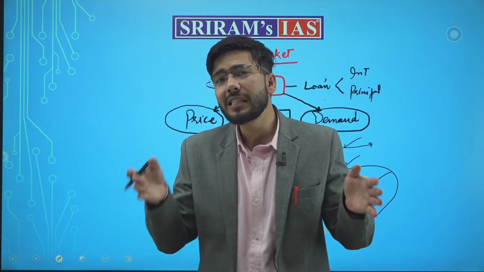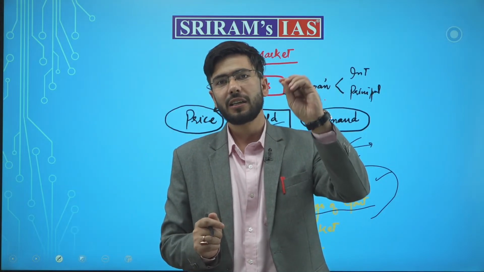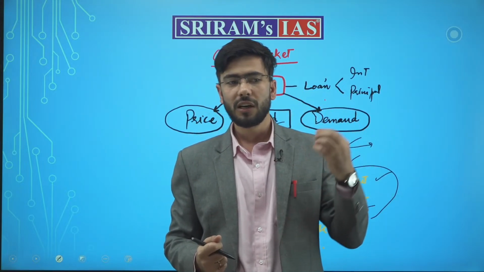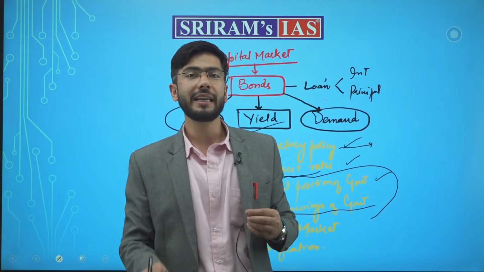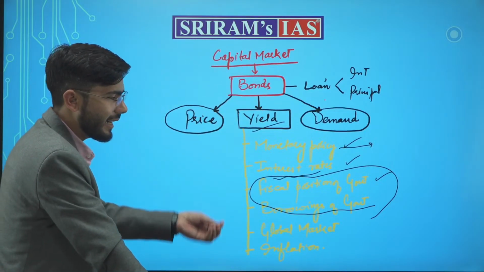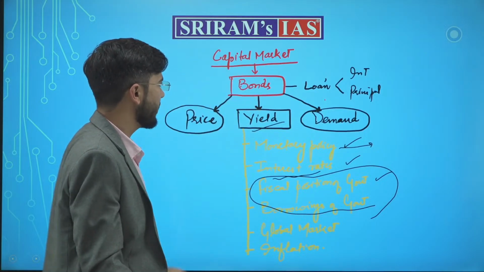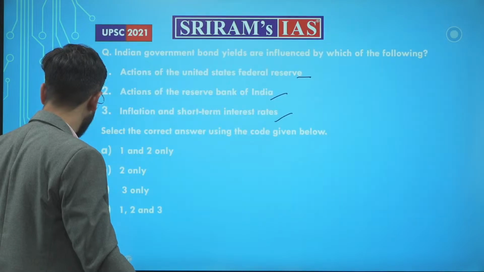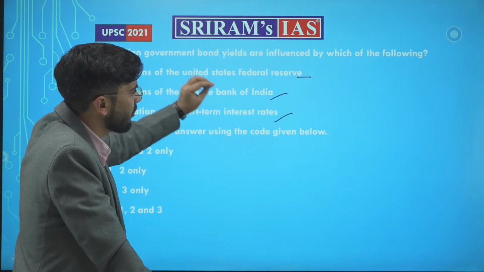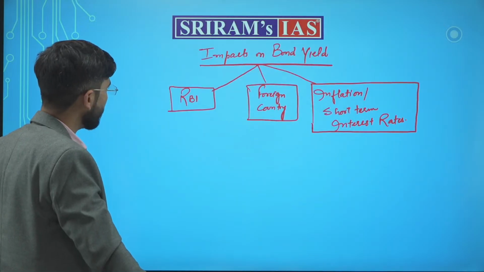Because if the government increases its borrowings continuously, it means that the government is just sucking out the money from the market. If the government borrowings are more, it may create the effect of crowding out in the market. Further, the global market and the inflation, whether in domestic or the global market, will also impact the bond yield. Therefore, D will be the answer of this question. That is, all the three will be applicable, or all the three will have impact or will influence the bond yields in Indian markets. ठीक है?